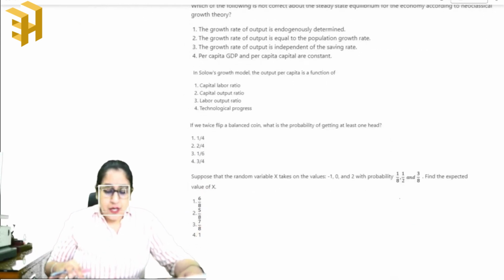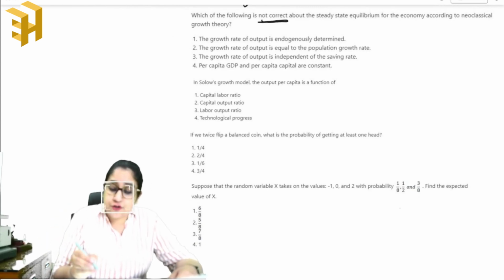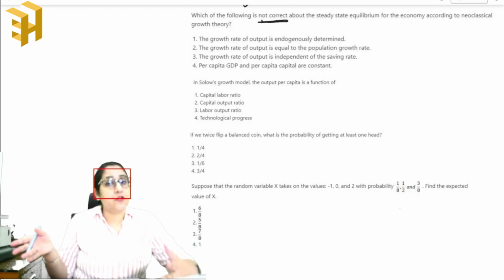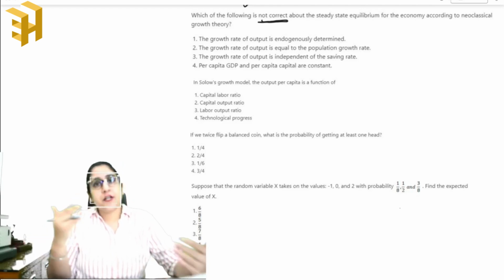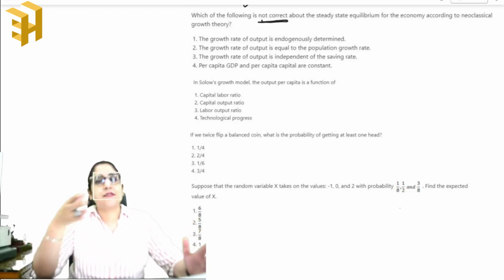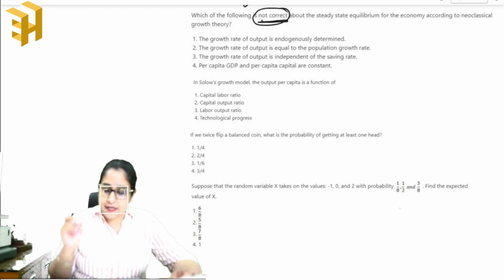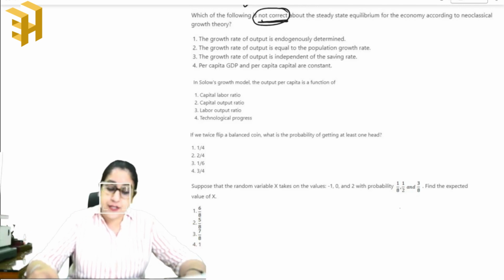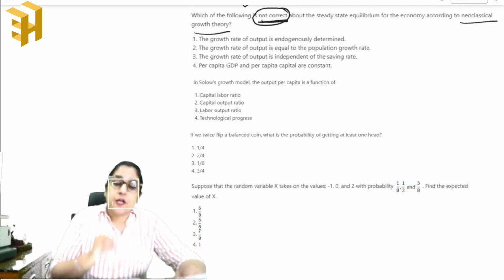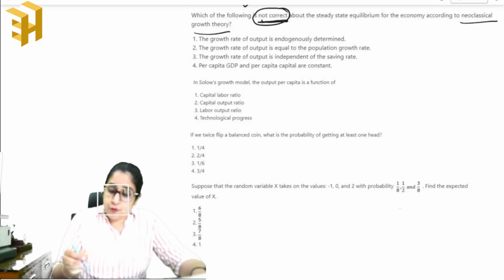Now, next, which of the following is not correct? This is the trend that we've seen since the past 3 videos, that "not correct" is always there. The question is always about not correct, except, and so on. So you have to take a note of it. Not correct about the steady state equilibrium for the economy according to neoclassical growth theory. The first statement, the growth rate of output is endogenously determined.